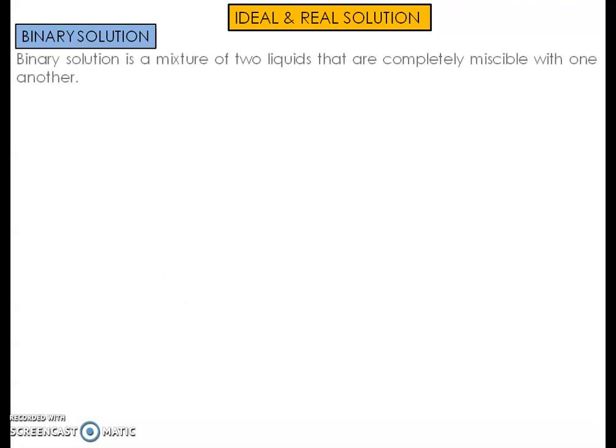While discussing ideal solution and real solutions, we need to first understand binary solutions, because the concept of ideal solution and real solution is well understood with the example of binary solution. First we will discuss what is binary solution. A binary solution is a mixture of two liquids that are completely miscible with one another. So if there is a solution in which both solute and solvent are liquid phases and miscible with each other, then we call this solution a binary solution. With the help of this binary solution, we will understand the concept of ideal solution and real solution.